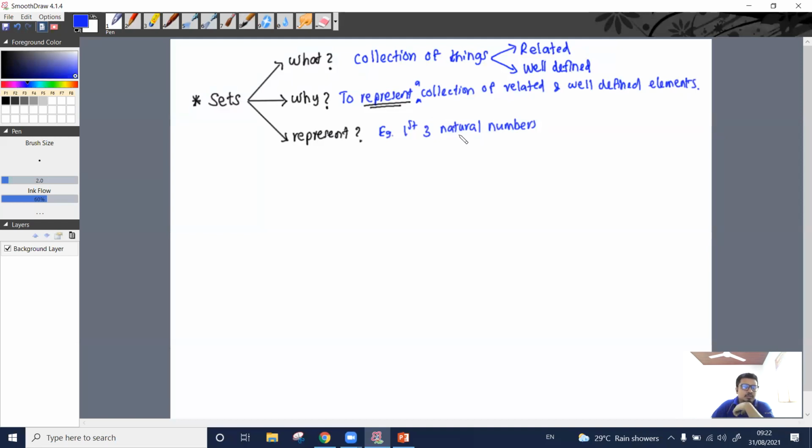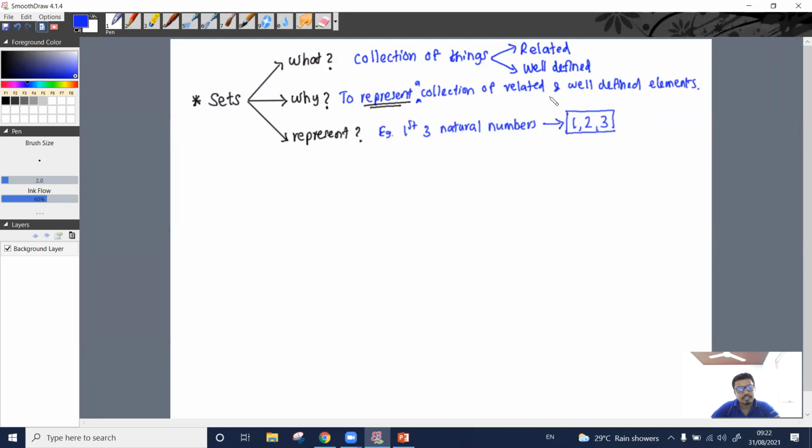After saying first 3 natural numbers, what I say is the same as what anyone else would say. It is well defined, right? The elements that I make are not different from someone else's. So how can we represent this collection? What are the first 3 natural numbers? Those are 1, 2, and 3. This is our set.